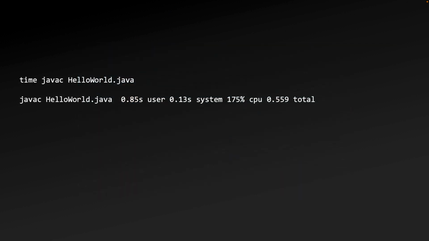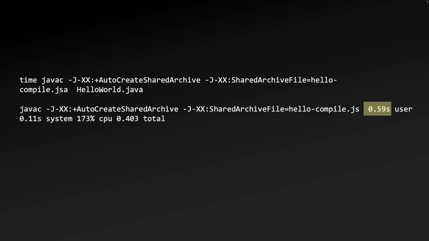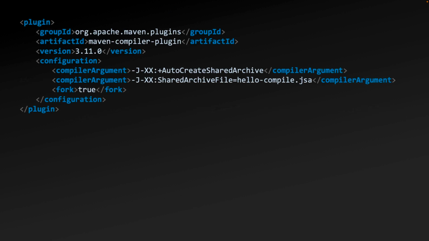To see an example of this benefit, running javac on Hello World typically executes in just under a second. When using CDS with javac on Hello World, execution time is closer to half a second. It's also possible to include this functionality into build tools like Maven, like here in this example with Maven's compiler plugin.